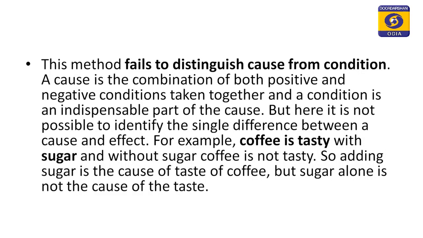This method also fails to distinguish between cause and condition. A cause is a combination of both positive and negative conditions taken together. A condition is an indispensable part of the cause, but here it is not possible to identify the single difference between the cause and the effect.